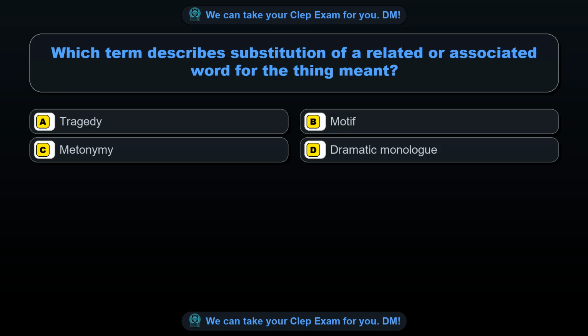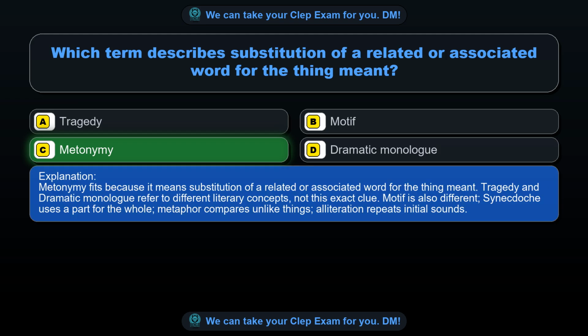Option A, tragedy. Option B, motif. Option C, metonymy. Option D, dramatic monologue. The correct answer is option C, metonymy. Metonymy fits because it means substitution of a related or associated word for the thing meant.